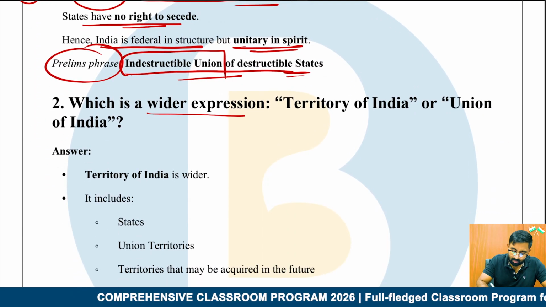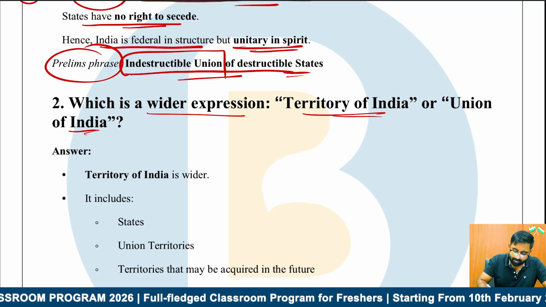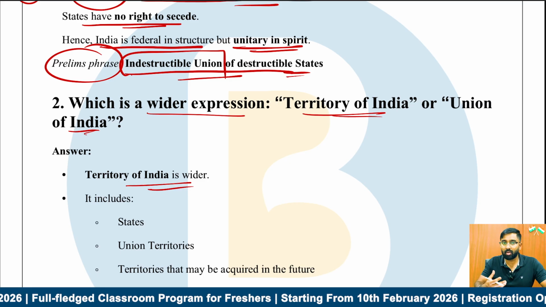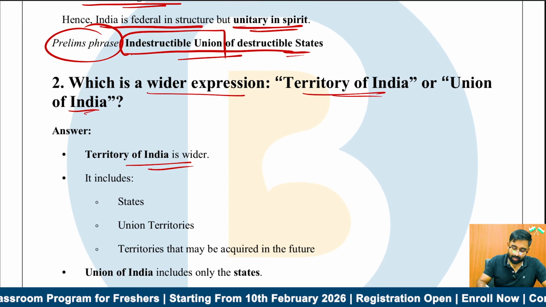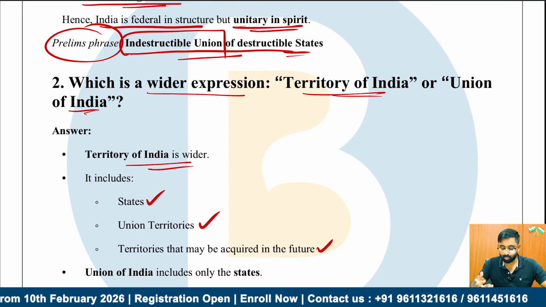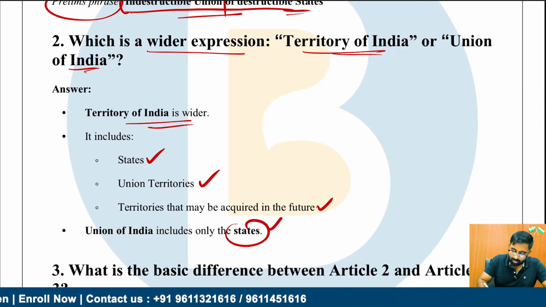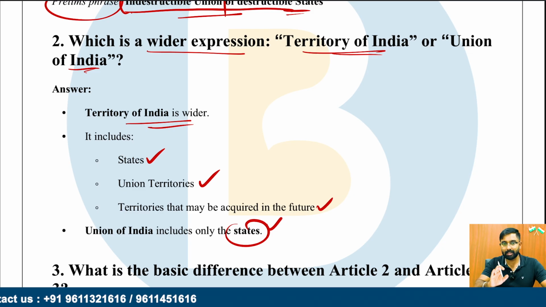Second question: which is a wider expression, territory of India or Union of India? Very simple question. The answer is that the territory of India is wider, because it includes states, union territories and also those territories which may be acquired in the future. However, the Union of India refers to the states alone.